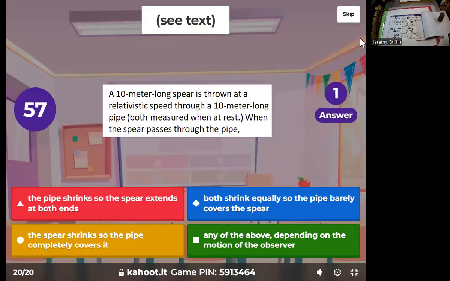And for the win: a 10-meter long spear thrown at a relativistic speed through a 10-meter long pipe. Now, 10 meters and 10 meters is when both were at rest. But now it's been thrown at relativistic speed. When the spear passes through the pipe,